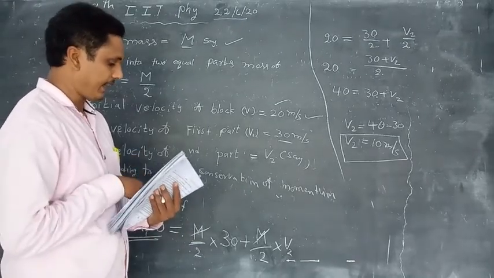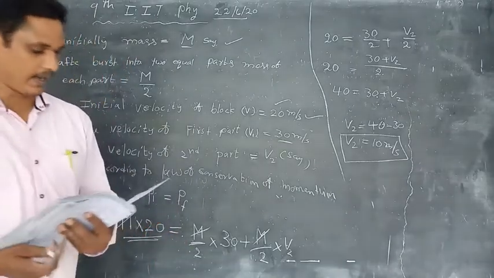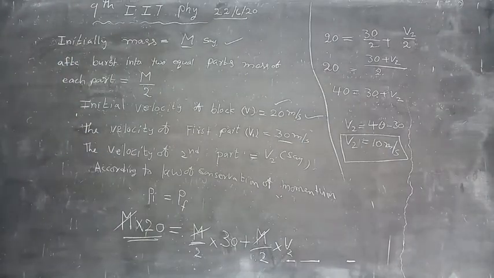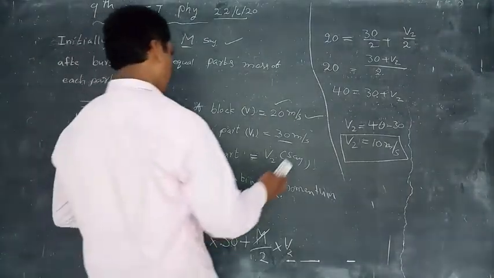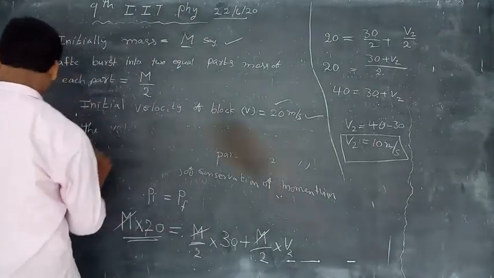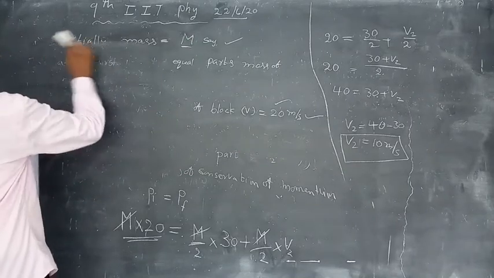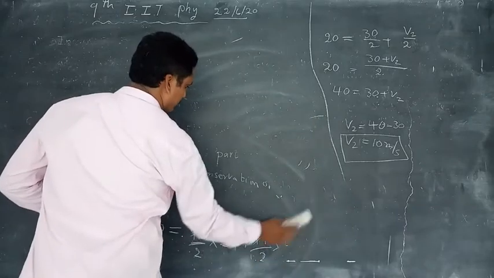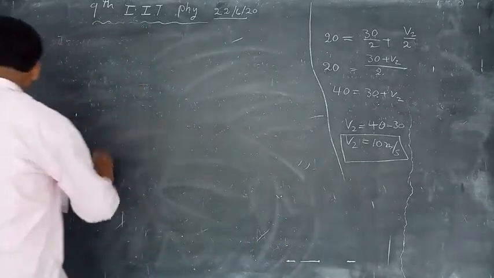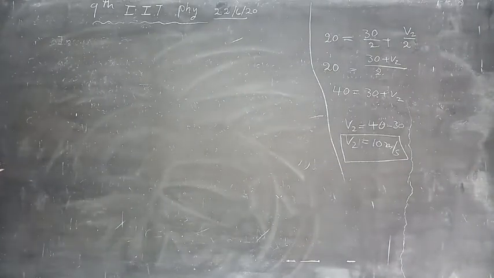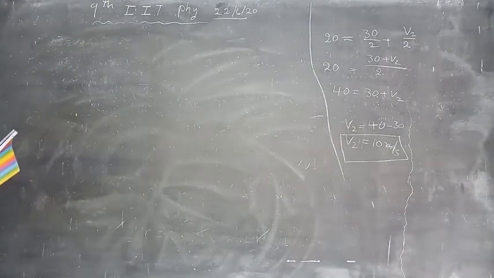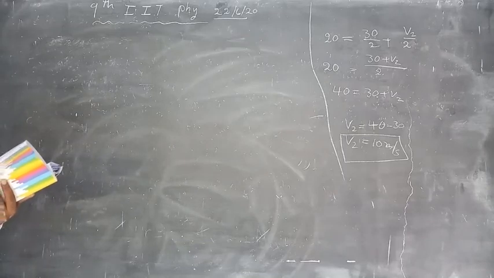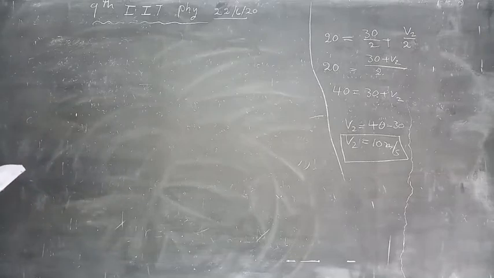So find the change in kinetic energy. We know that the difference between initial and final kinetic energy of the particles is called change in kinetic energy.